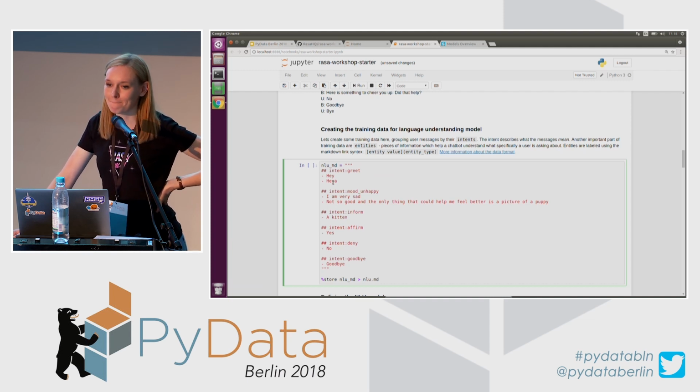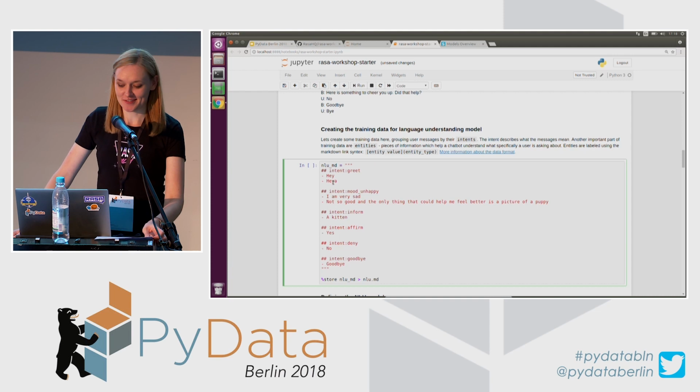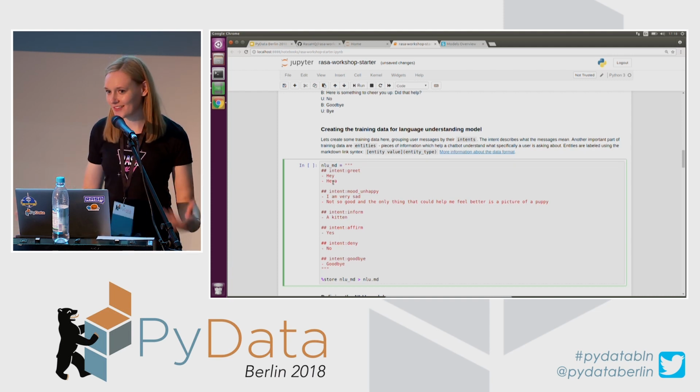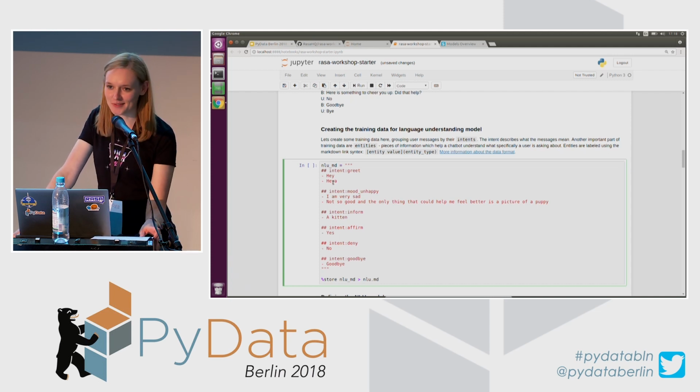Yeah, that's a really good question. Actually, for chatbots it is quite complicated to extract more than one intention from one sentence. But of course, as humans, we use really complicated language, and that's a really good example.